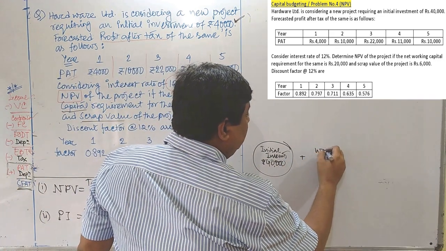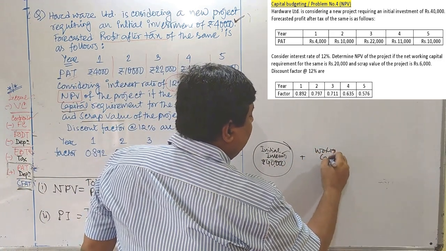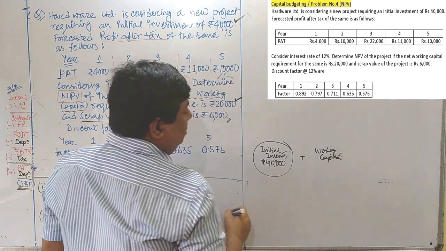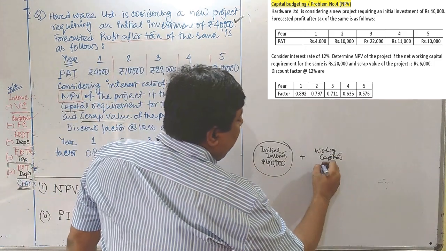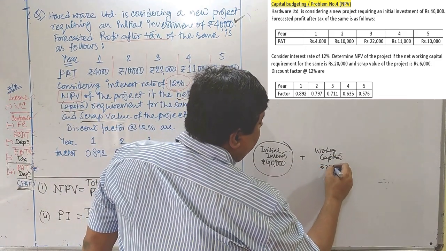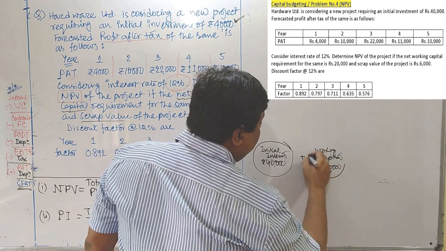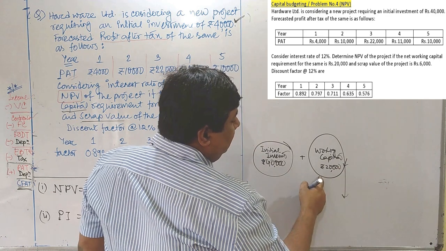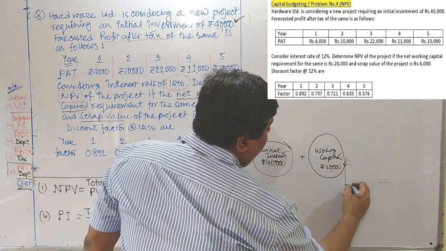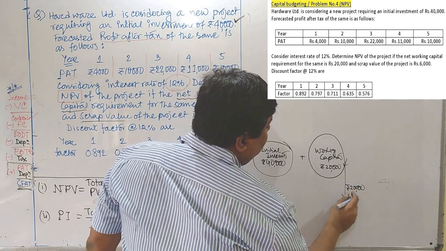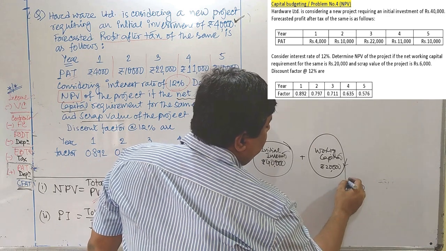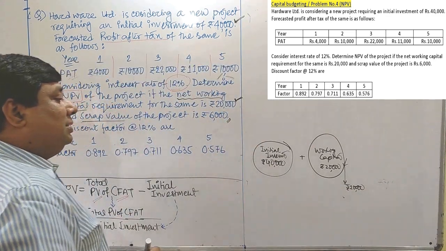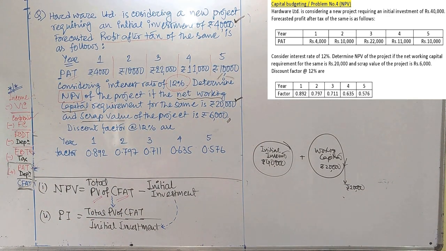Apart from this, we have to invest working capital for the same project, and the amount of working capital is 20,000. The logic of working capital is just like this. Whatever amount we invest initially, at the end of the project, if nothing is mentioned, we may assume that we can get back the same amount.